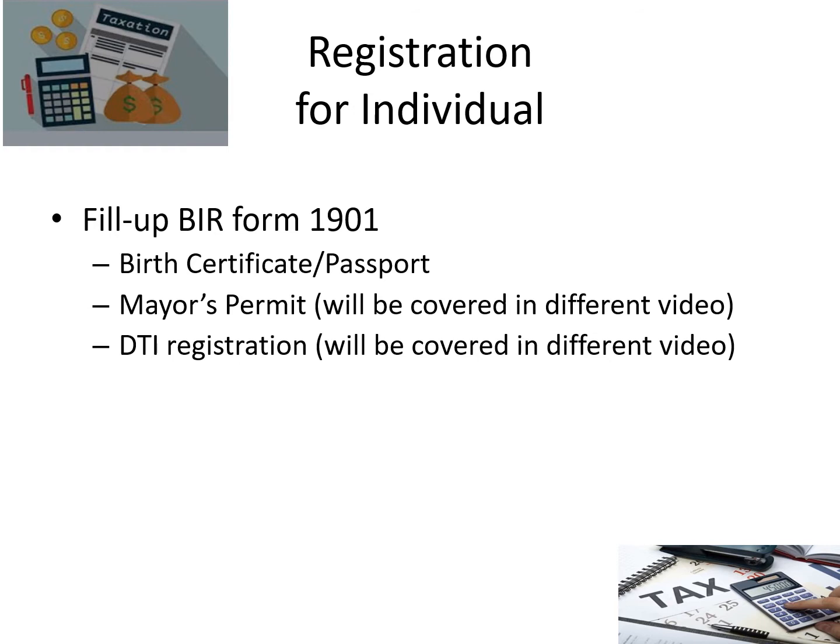Then you need to have a mayor's permit, which we would cover in a video different from this one because there are different requirements. Then we also have the DTI registration. I would also cover that in another video. But DTI registration, you could do that online. I wanted to emphasize in the other video that there are certain periods so that you would not incur any penalties. Okay? Next, you also have to fill up 0605, the registration form.